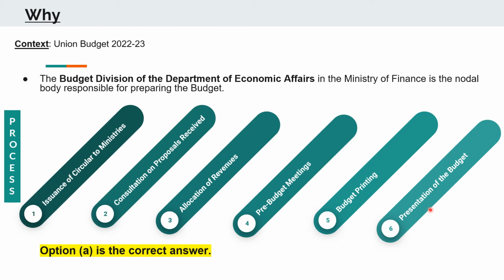The final is the presentation of the budget, which happens in the parliament. Hence, your option A was the correct answer. That is, the Department of Economic Affairs is responsible for preparing and presenting the budget.